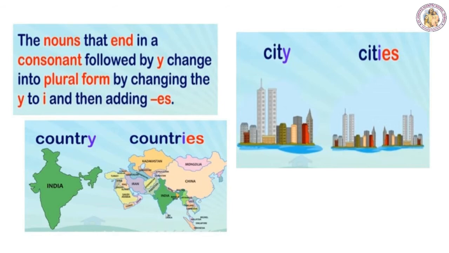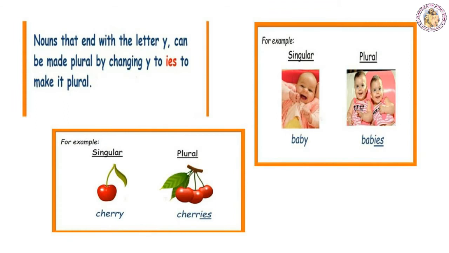Next example is country. C-O-U-N-T-R-Y. So, before Y, R is there. R is a consonant. So, we have to drop this Y and add IES to make it plural. City, cities. Country, countries. Here are a few more examples.